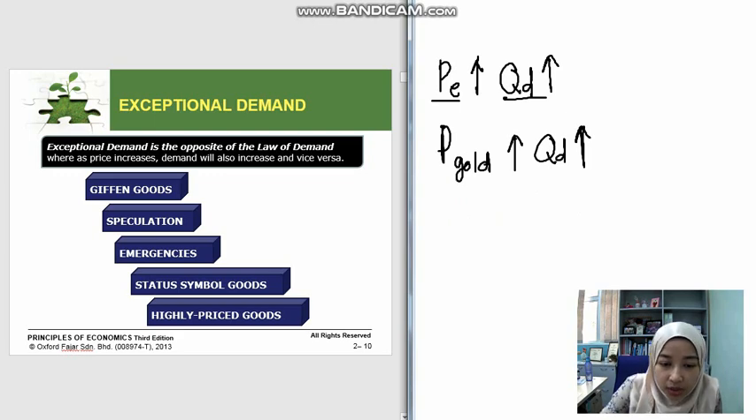And highly priced goods. Usually in this kind of situation, people buy certain products which are more expensive because they believe that the product is of better quality. So they know that even though they spend more money on this product, they will get a product which is in good quality as compared to a cheaper product. So even though the price of this product, usually branded products and so on, increases, they will still buy because they believe that the quality increases simultaneously with the increase in the price.